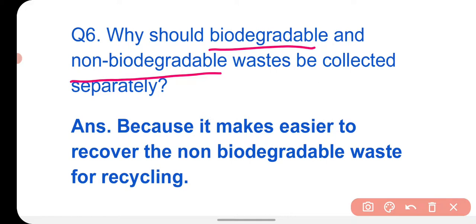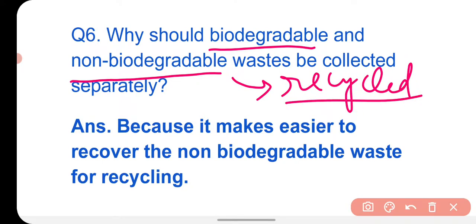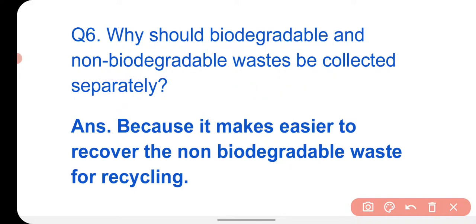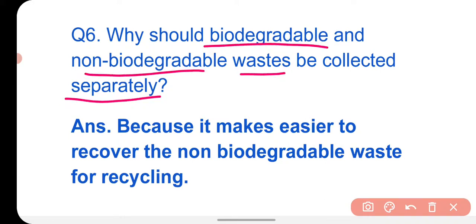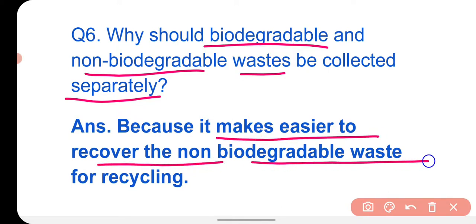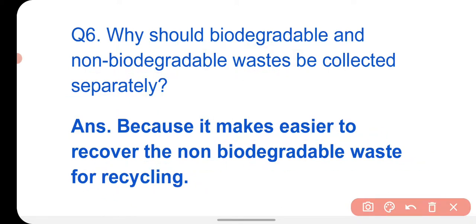The non-biodegradable substances must be recycled, because they cannot be decomposed easily in the environment by microorganisms. So if we keep biodegradable and non-biodegradable waste separately, then it will be easier to recover the non-biodegradable waste for recycling.